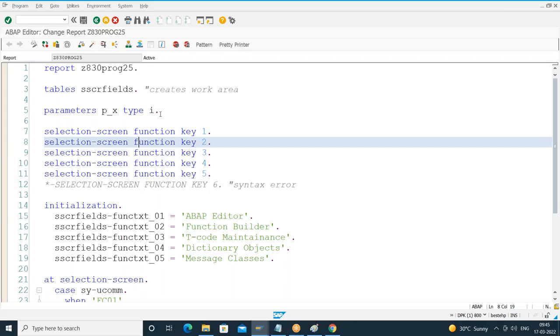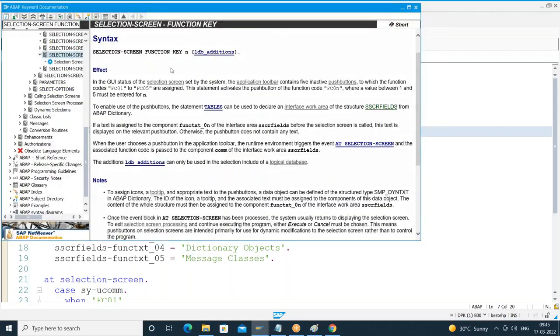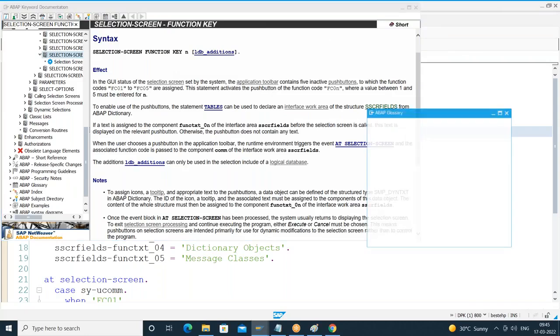In the real time also, we will do the same thing. Nothing great in the real time. It's the same thing what we do. Okay, copy, paste, and do the changes. So how do you proceed here? Put the cursor here, press F1. I may get some documentation. Read this documentation.